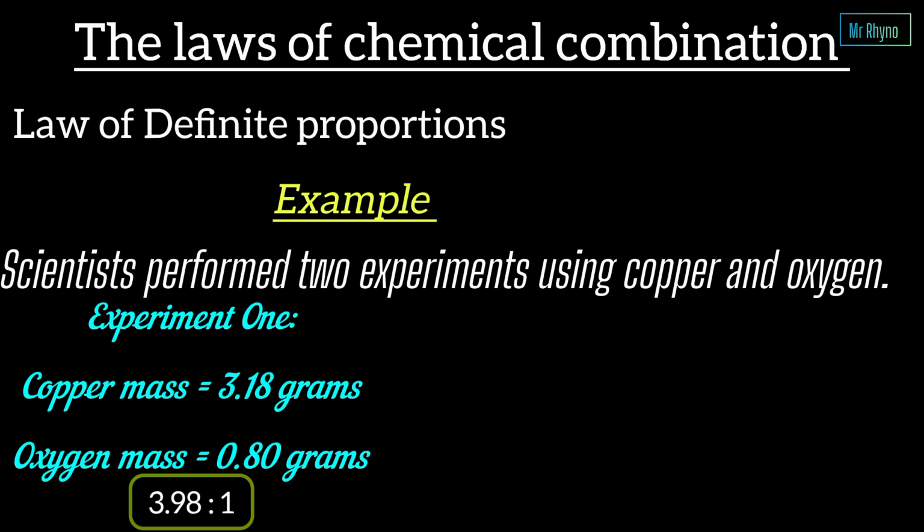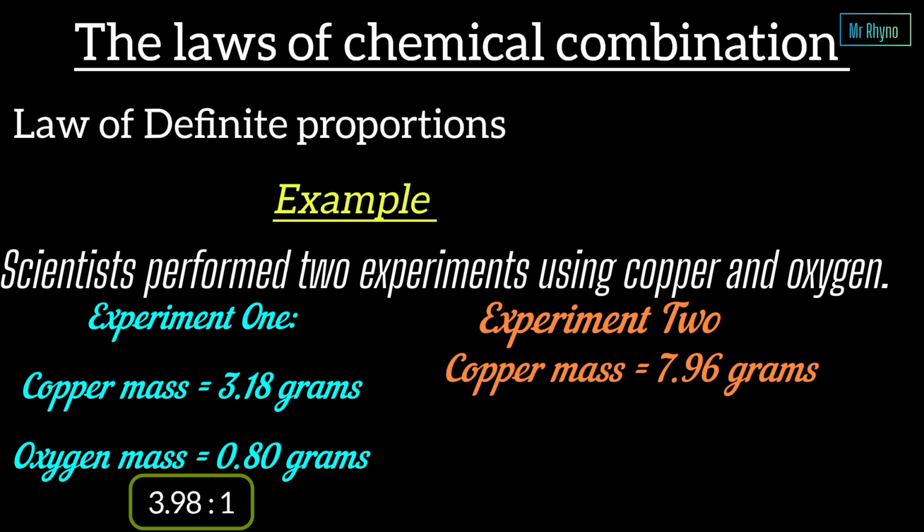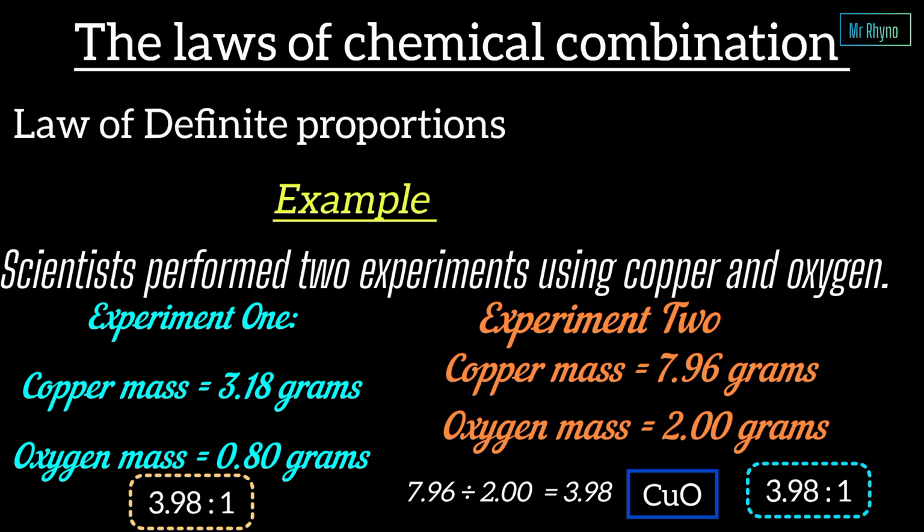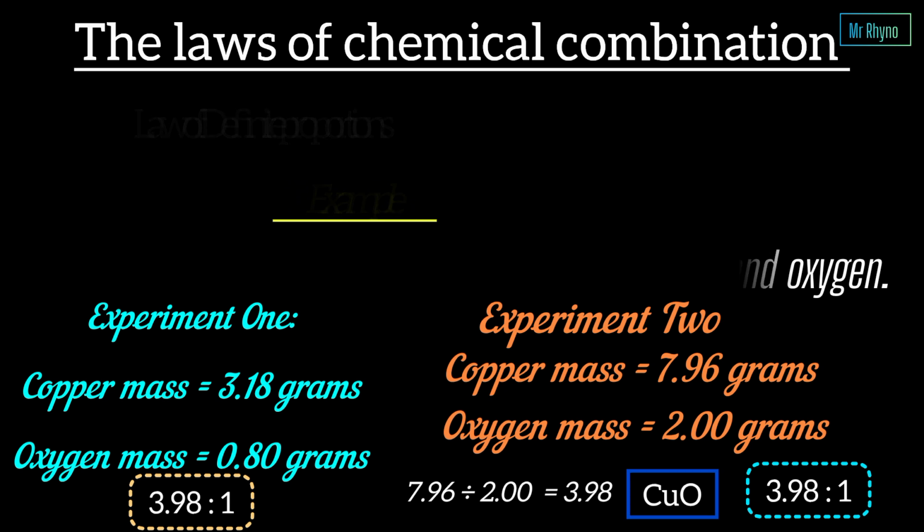Experiment 2, copper mass was 7.96 grams and oxygen mass was 2.00 grams. The ratio shall be 7.96 divided by 2.00, and this equals approximately 3.98 to 1. Both experiments produce exactly the same ratio, and this proves that copper oxide always has the same composition.